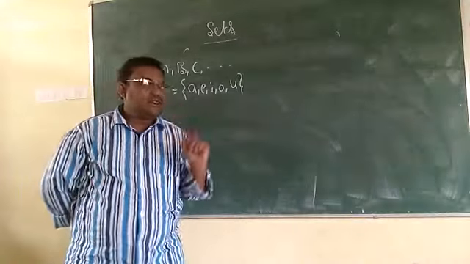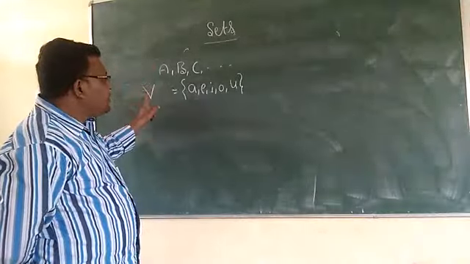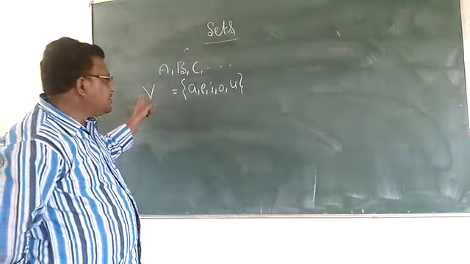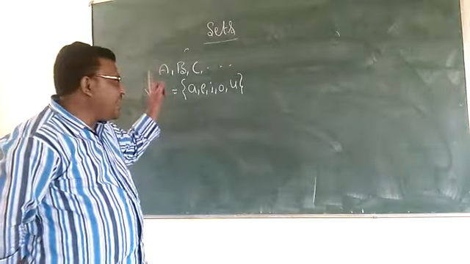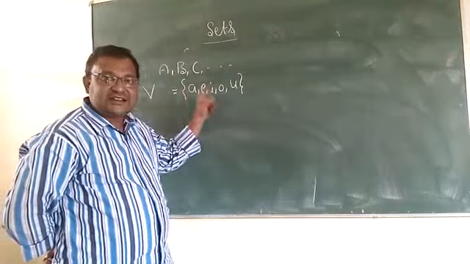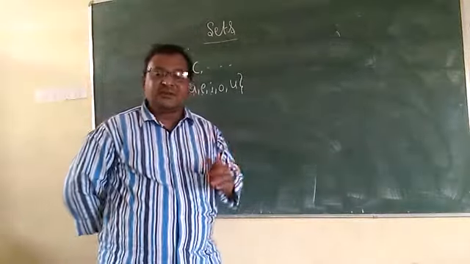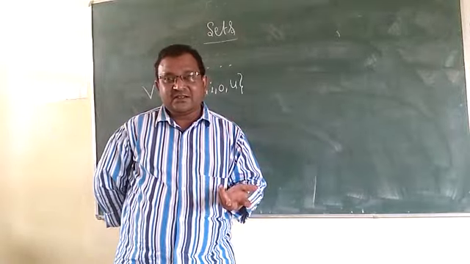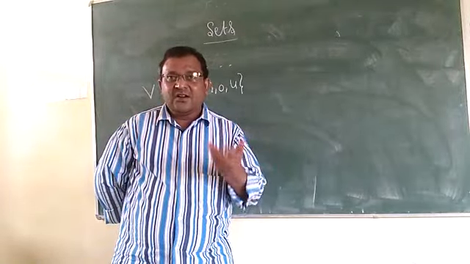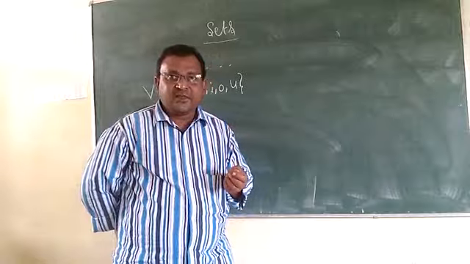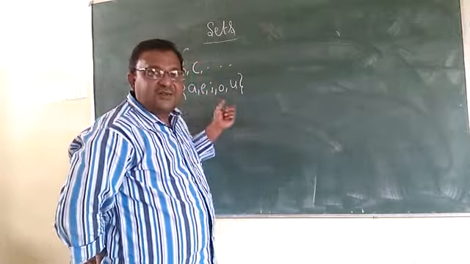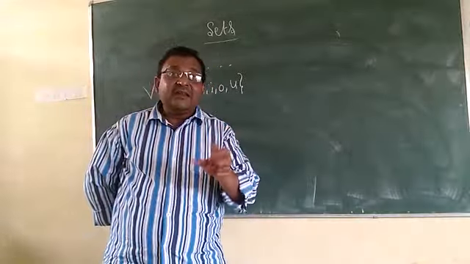Now see here. The set has to be denoted by a capital letter, and the objects in that set are denoted by small letters. Objects may be small letters or persons or fruits or numbers, whatsoever. We will call these objects elements of the set.